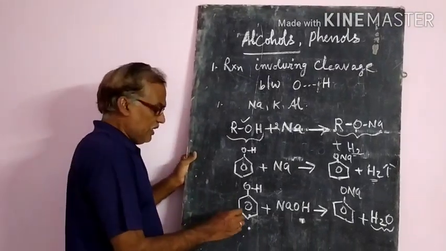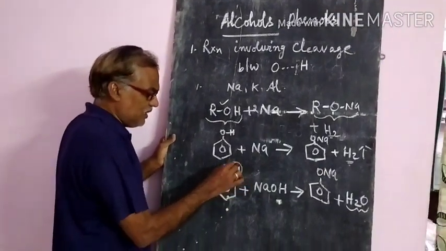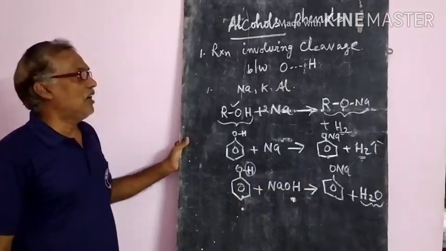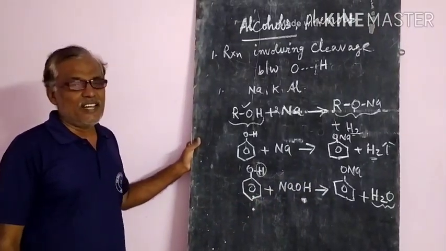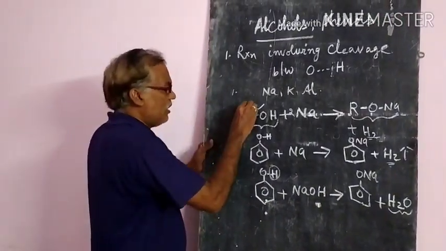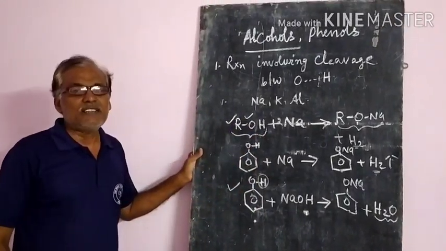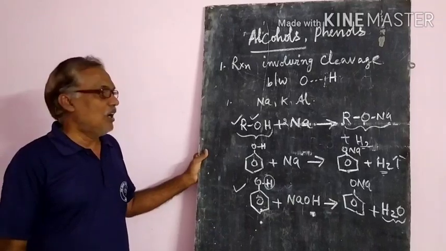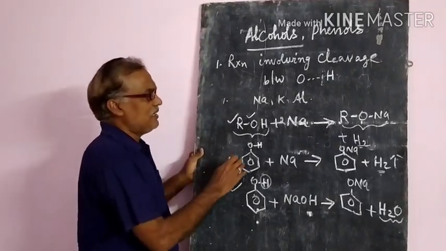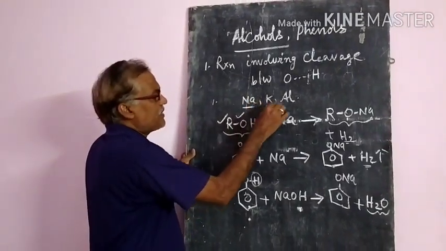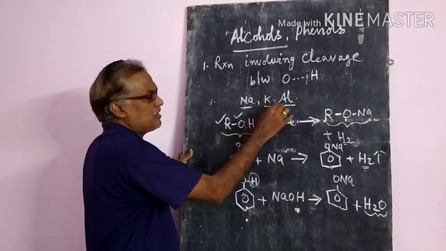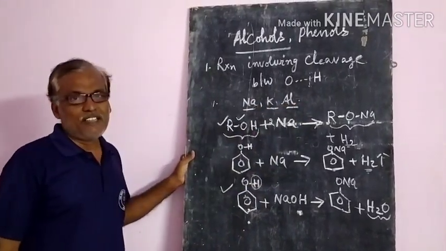Since they release hydrogen, they also show acidic character. So we can say that alcohols and phenols show acidic character, that means they are acids. How can you prove it? By reaction with active metals like sodium, potassium or aluminum.